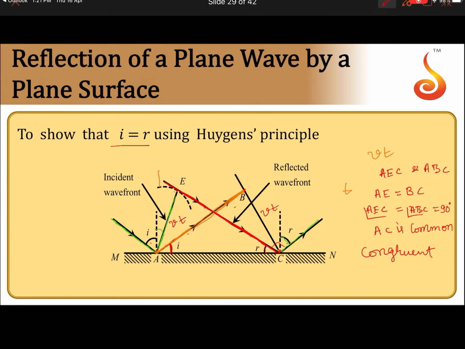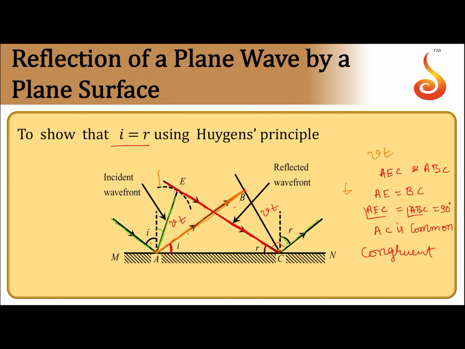So since both the triangles are congruent, we can write angle BAC is equal to angle ECA. Angle BAC is i, angle ECA is r. So we can write i is equal to r. So this is how we can derive the law of reflection using Huygens principle.